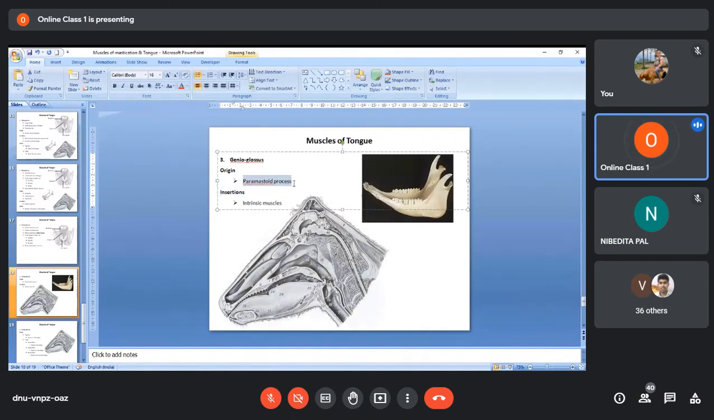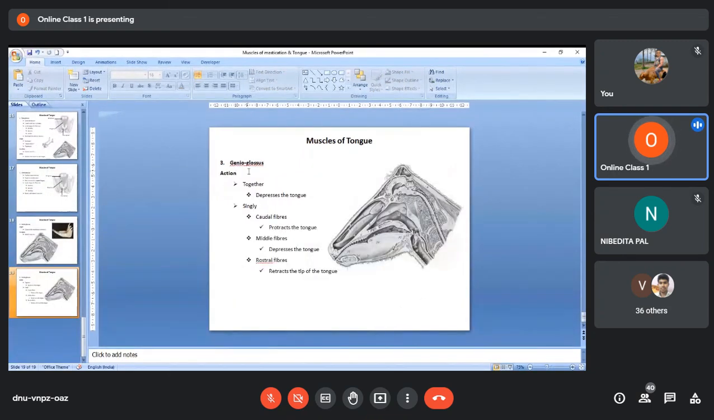Origin is from near the mandibular symphysis. Okay, so the origin will be caudal to the mandibular symphysis. Now, if you see, this is the mandible. So here you have a mandibular symphysis. So from the caudal aspect of the mandibular symphysis, this muscle will originate. Okay, and where will it insert? It will insert on the intrinsic muscles of the tongue.